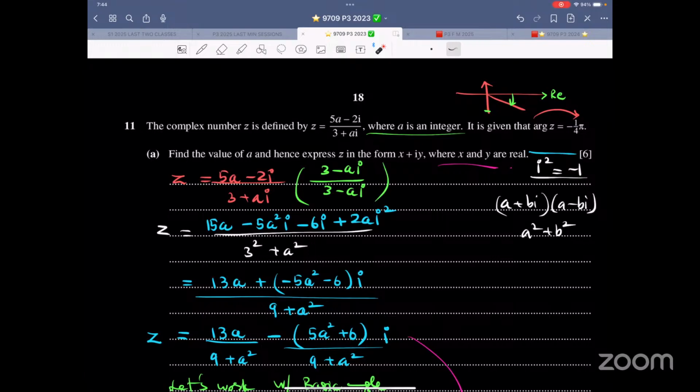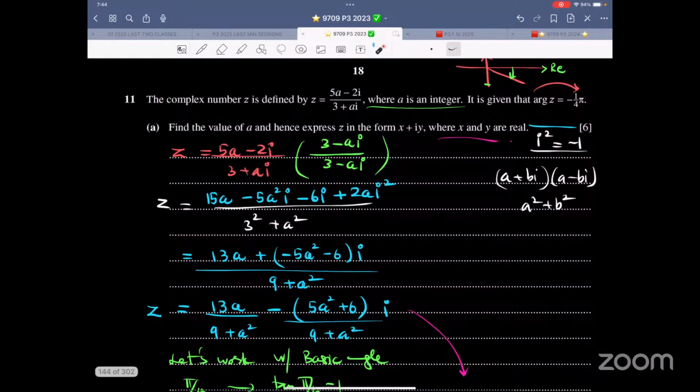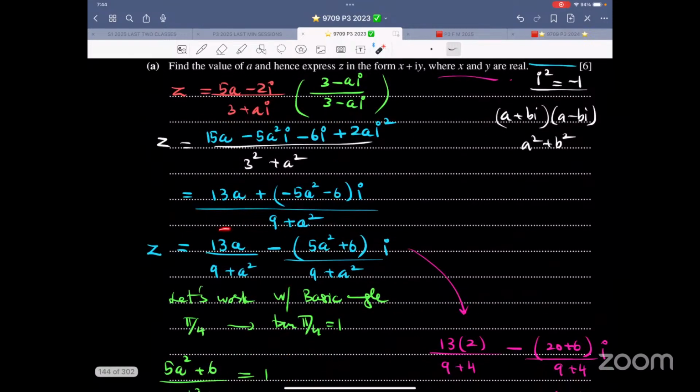So now over here, it says (5a minus 2i) over (3 plus ai). Now, this is a complex number. There is no hidden i in it. So you multiply and divide by 3 minus ai, 3 minus ai. You know the rationalization part. That is the real. That is the imaginary.